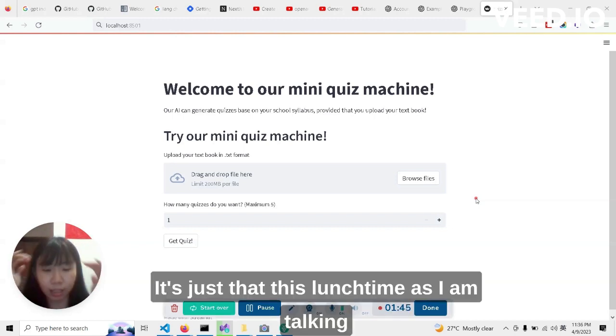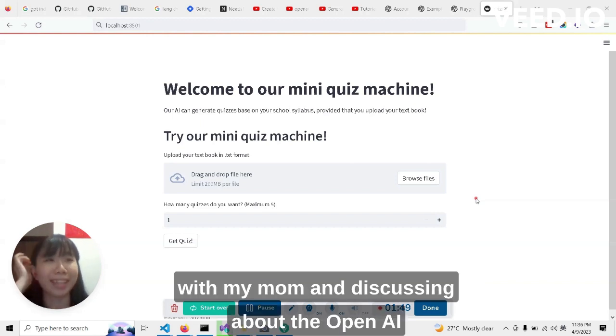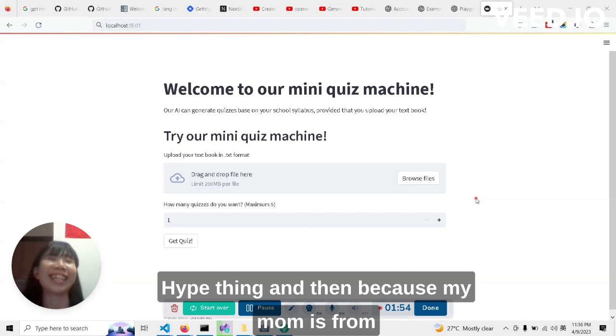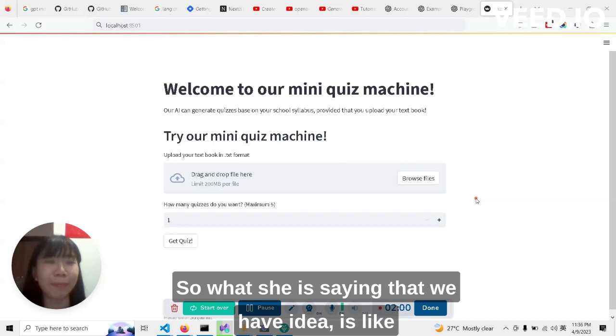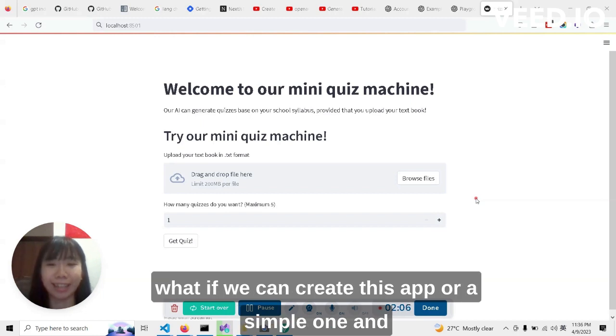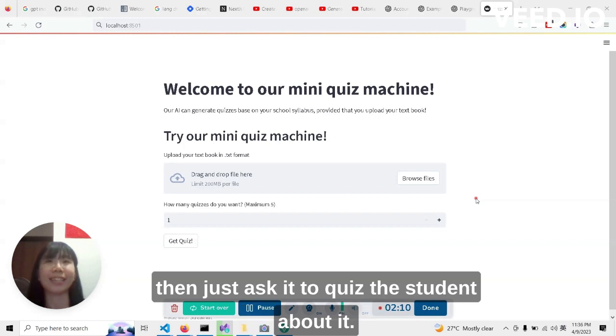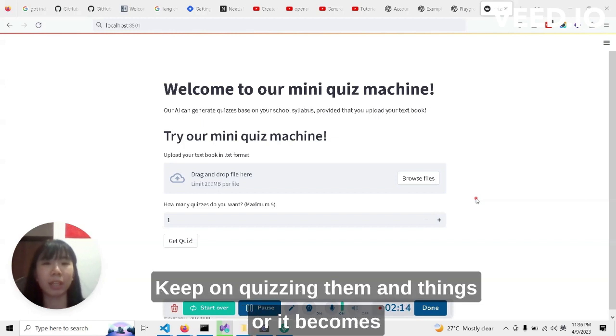It's just that this lunchtime, I was talking with my mom, discussing the OpenAI hype. Because my mom has an education background, she teaches tuition, she said we have an idea. What if we create an app, a simple one, and ask it to quiz the student, keep on quizzing them?